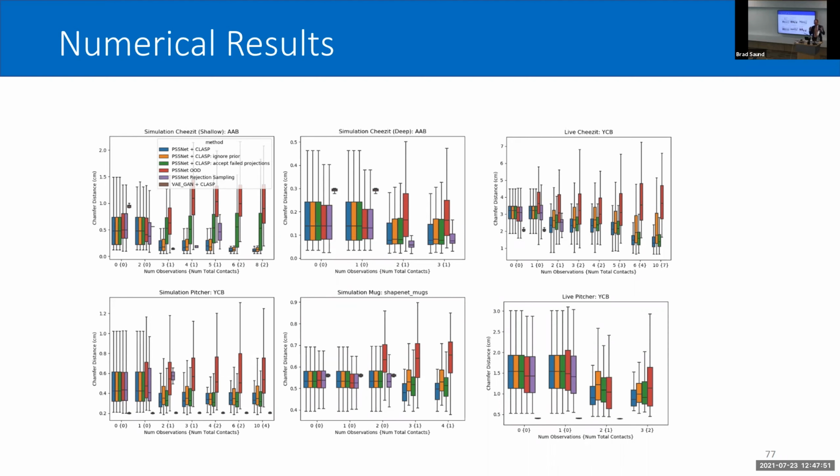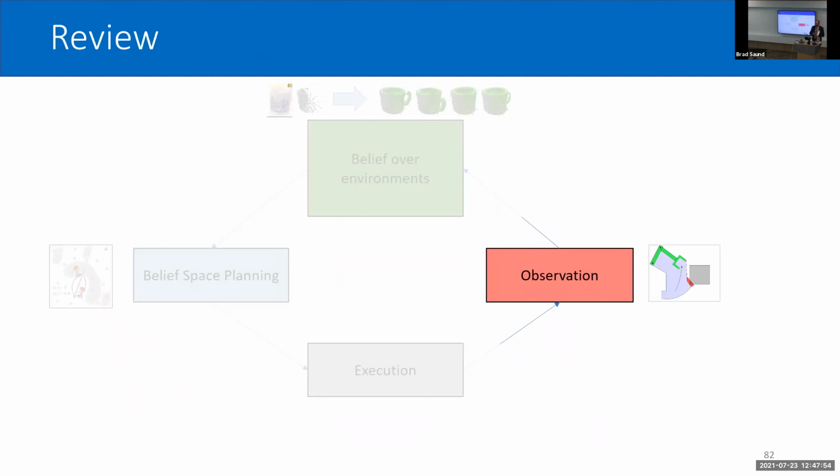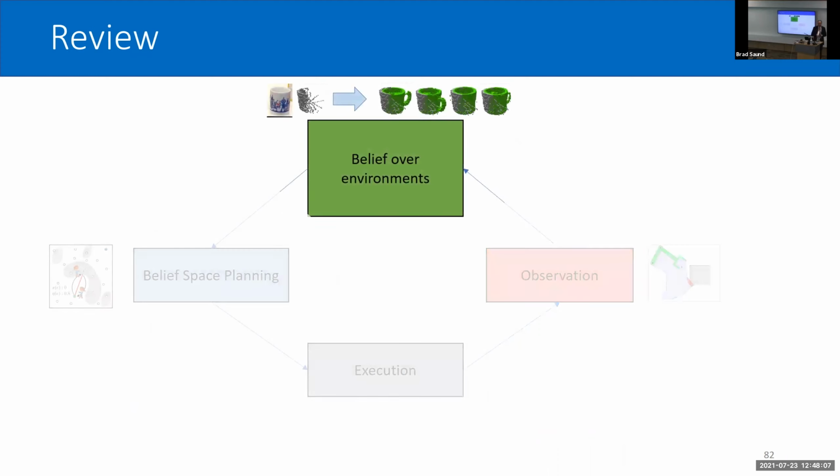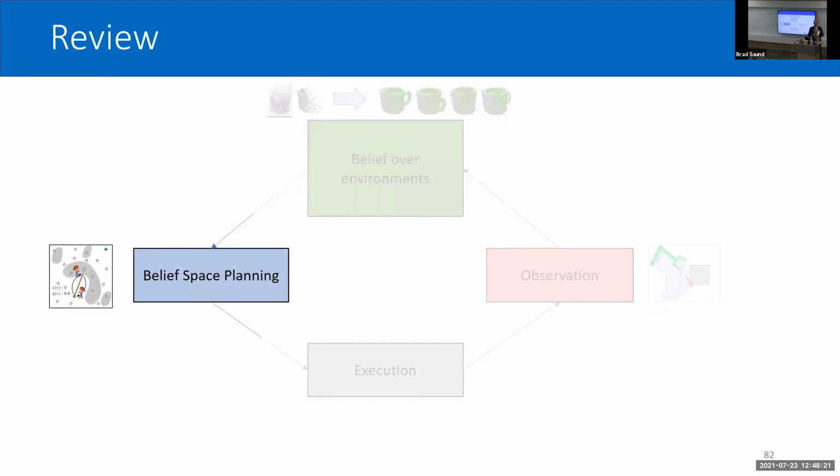All right, so backing up to the big picture, I've explained a framework for planning using contact uncertainty. The first step is understanding the observations. What do we actually learn from making contact? That was the collision hypothesis sets. Those are used to understand our belief over environments. That's what I've talked about most recently, and there are several methods for doing this, including using these neural networks to have a prior over shapes. This in turn feeds our belief space planning approach, where we plan over our belief of possible environments.